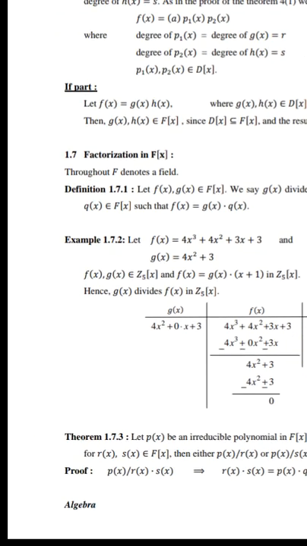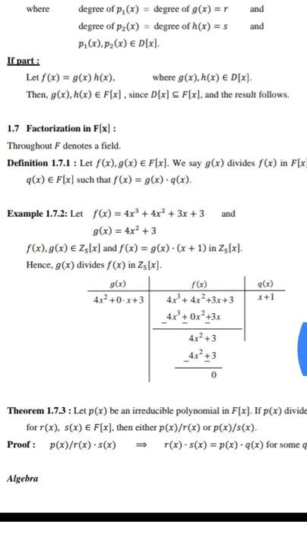Example: let f(x) equal 4x^4 plus 4x^3 plus 4x^2 plus 3x plus 3 and g(x) equal 4x^2 plus 3. f(x), g(x) belong to Z_5[x] and f(x) equals g(x) times (x plus 1) in Z_5[x]. Hence, g(x) divides f(x) in Z_5[x], and x plus 1 is the quotient, with 0 remainder.